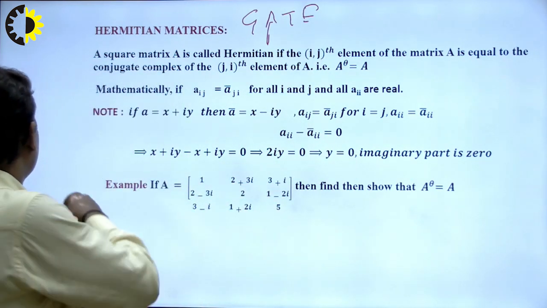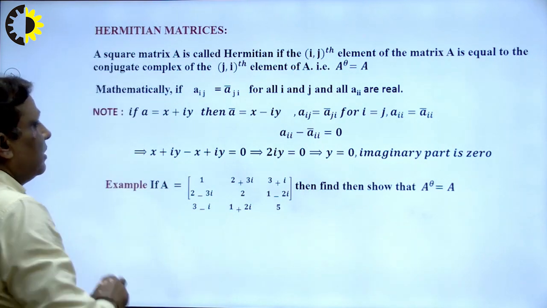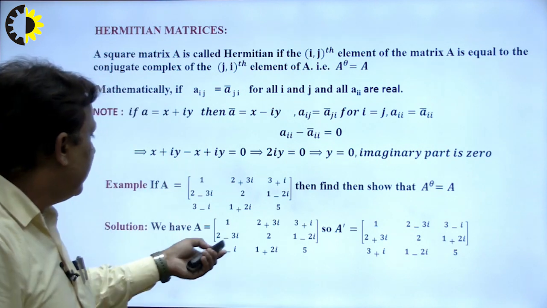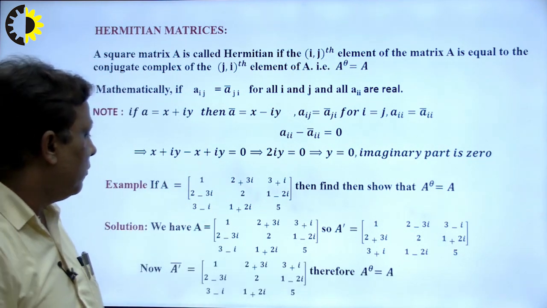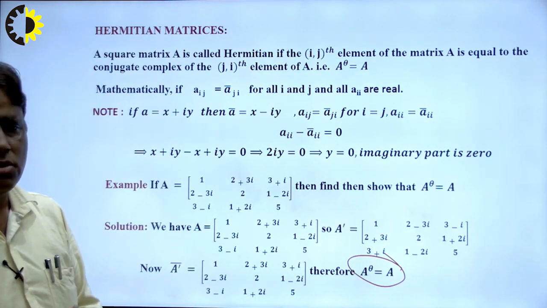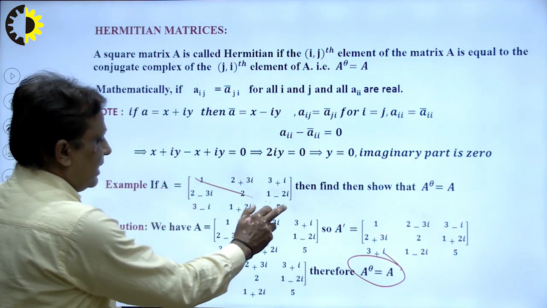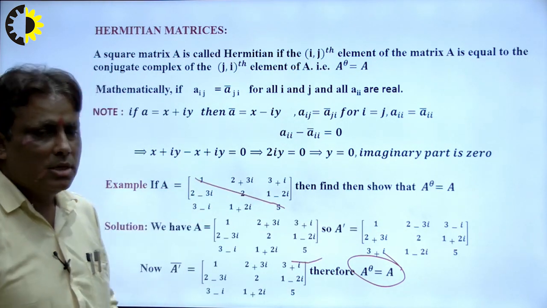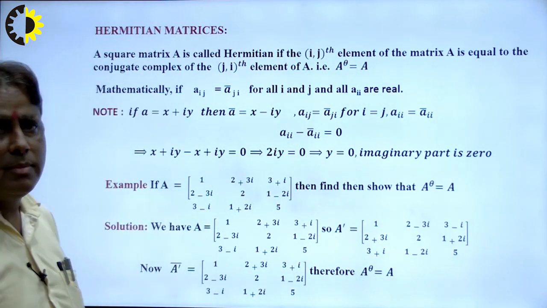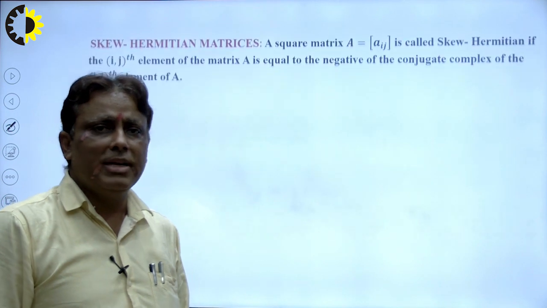I will explain in our coming lecture what the role of GATE is in engineering and technology. Here I prove A and A plus, and this is the proof of this. So there are two ways to prove whether a matrix is Hermitian or not. This is the short way, we check the diagonal, and this is the mathematical way. In this way we find the characteristics of a Hermitian matrix.